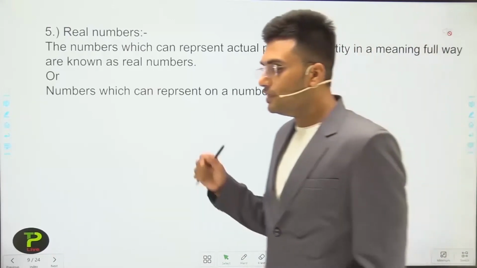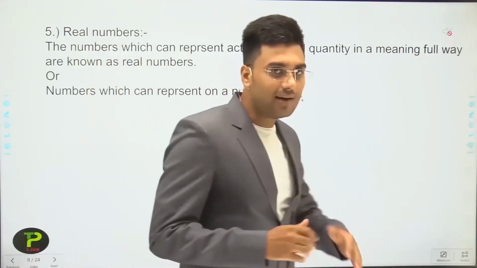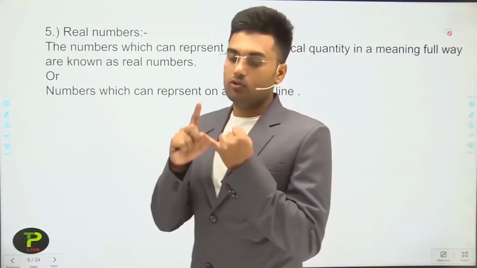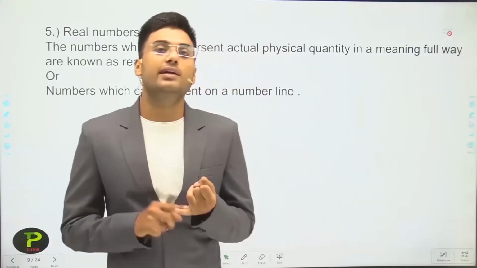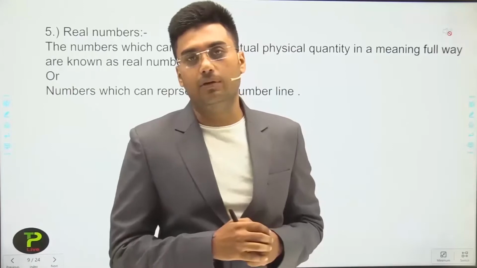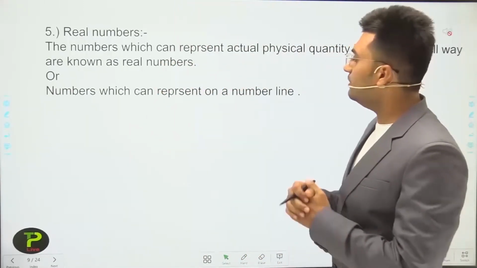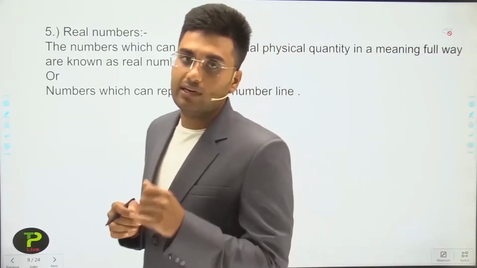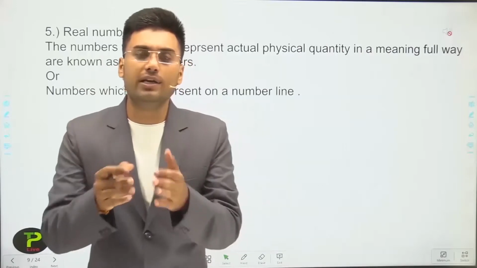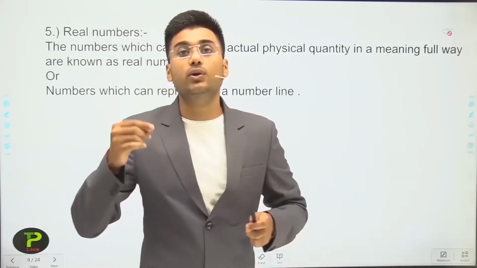So after the irrational number, we will discuss the real number. Now what is the real number? Earlier we discussed the natural number, whole number, then integers, then rational number. Now we discuss the real number. A real number is a number which can represent an actual physical quantity, or we can say a number which can be used in our day-to-day life.